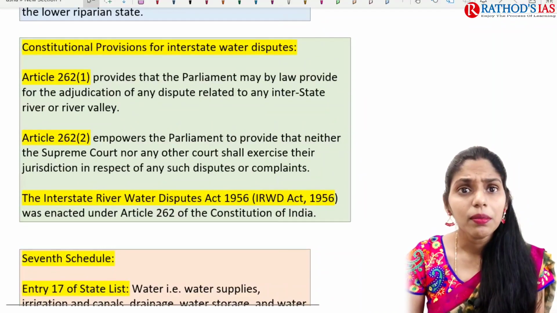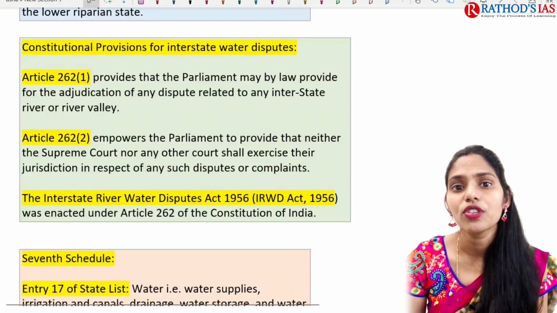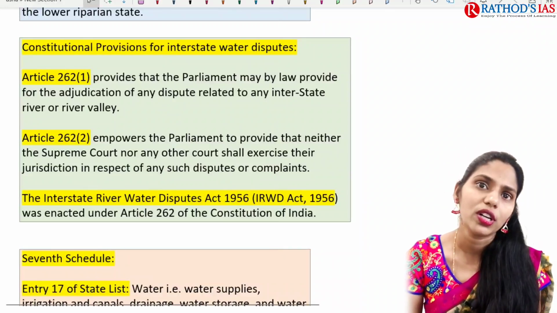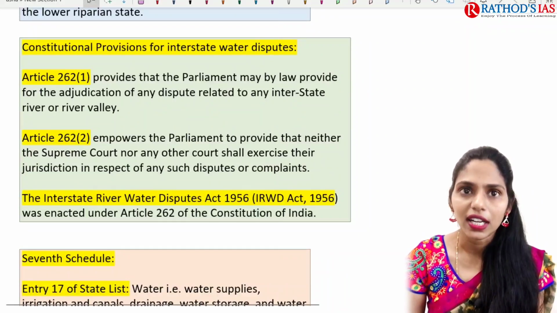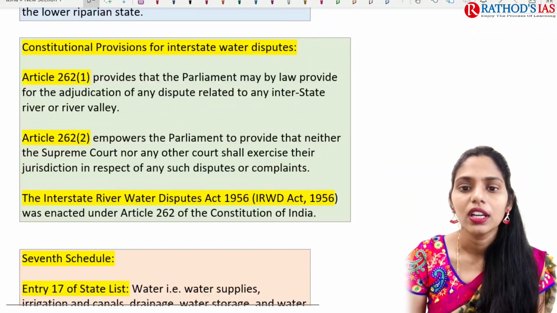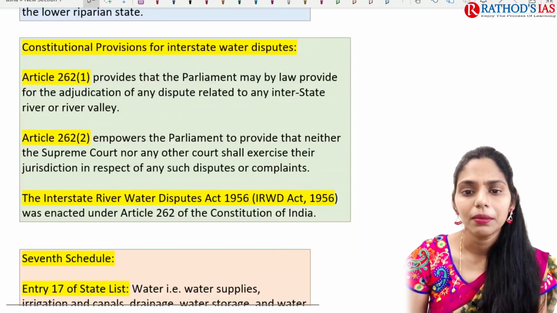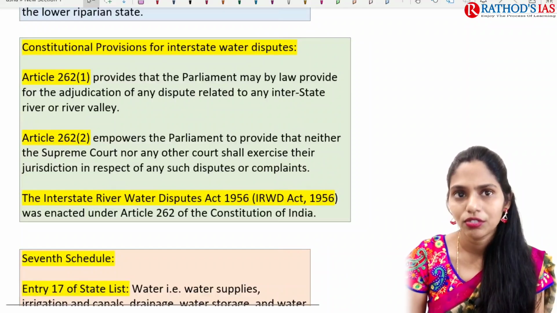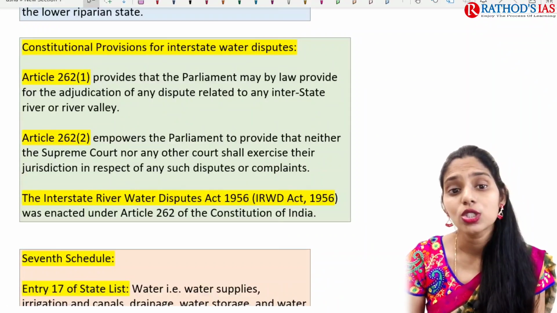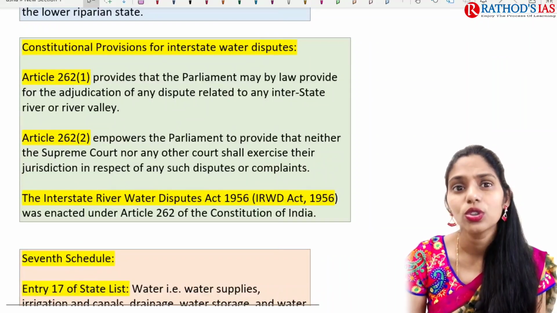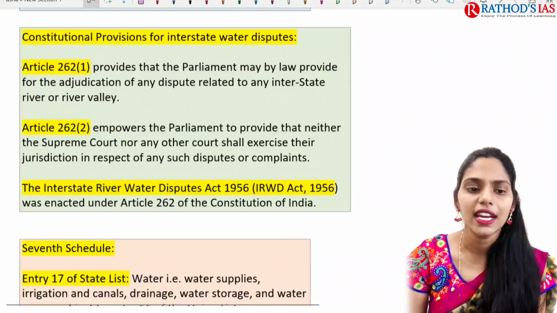Now, which constitutional provisions talk about interstate water disputes? We have Article 262(1), which says Parliament may by law provide for adjudication, that is, settling of disputes related to water sharing between the states.